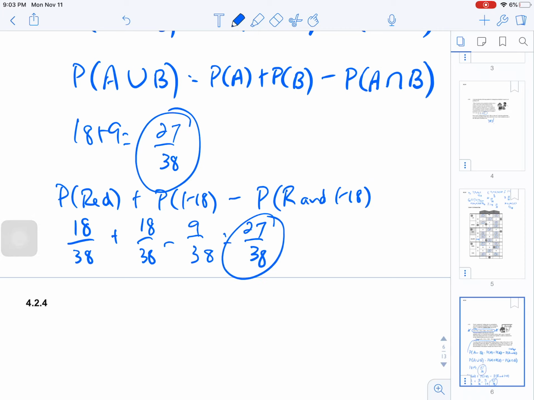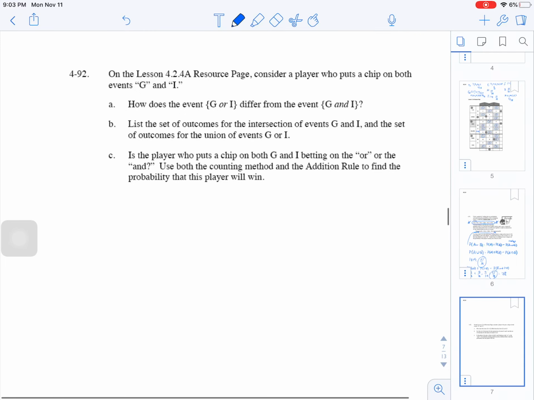Same answer both ways, and it really doesn't matter how you do it. It's going to work out the exact same thing. That probability ends up coming out to be about a 71% chance that you would win at least something.